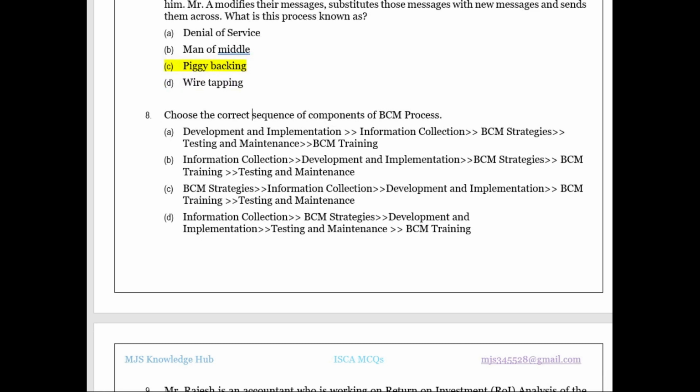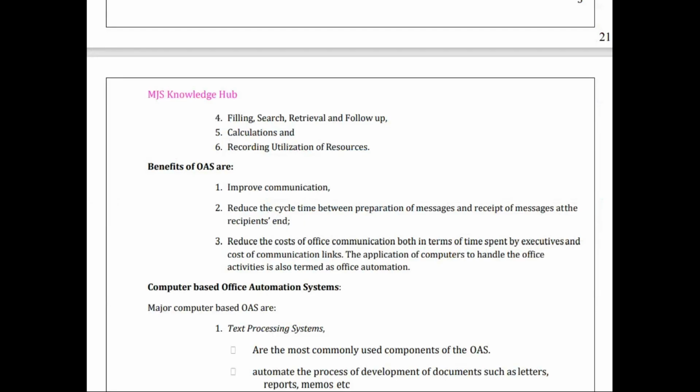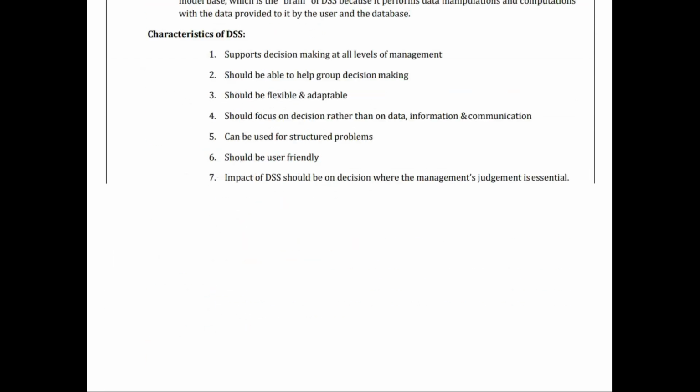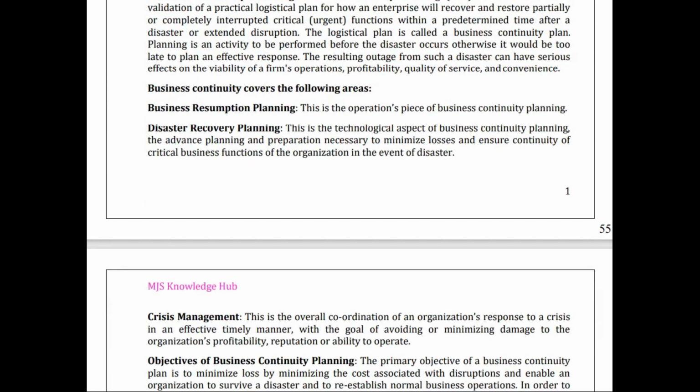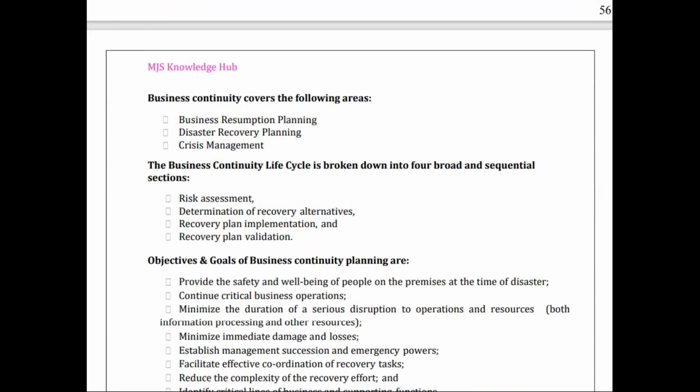Next one. Choose the correct sequence of components of BCM process. Come on, let's go to chapter number 4. It will be a long journey, so scroll down just a minute. Components of BCM. Come on.